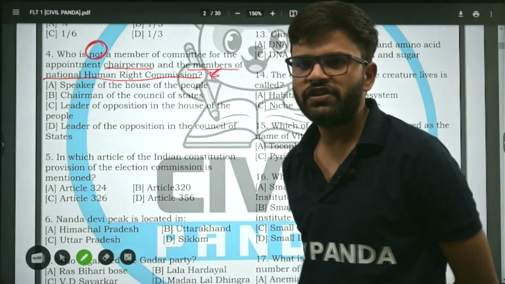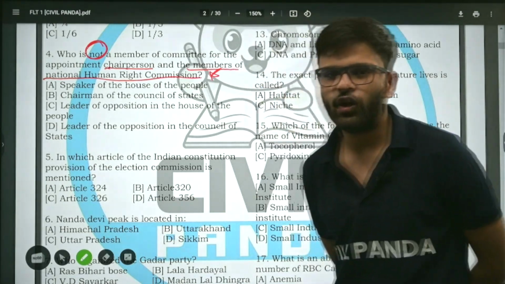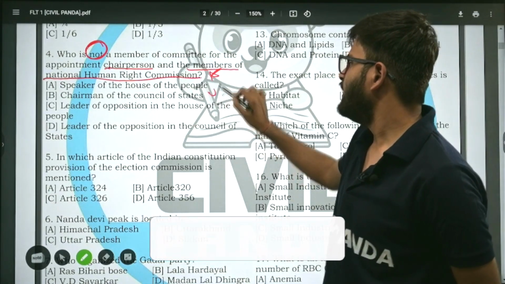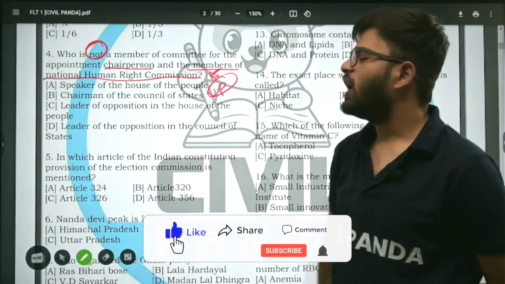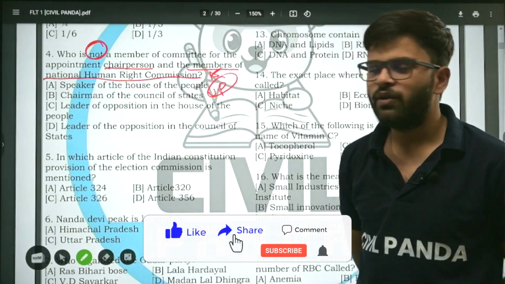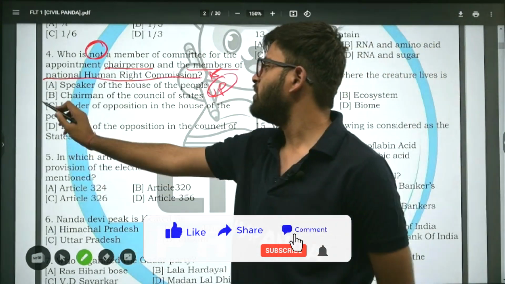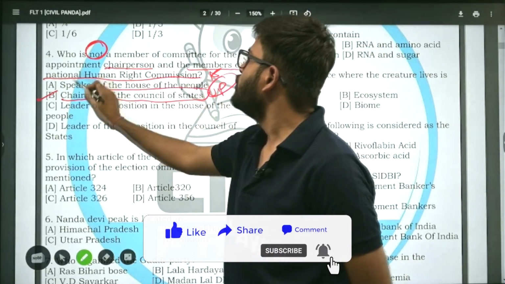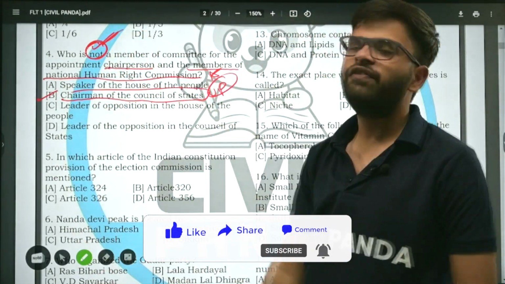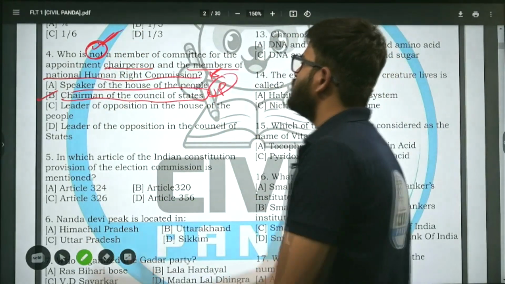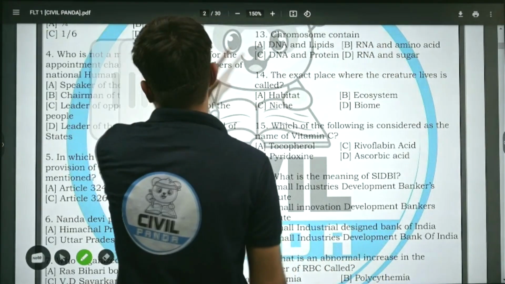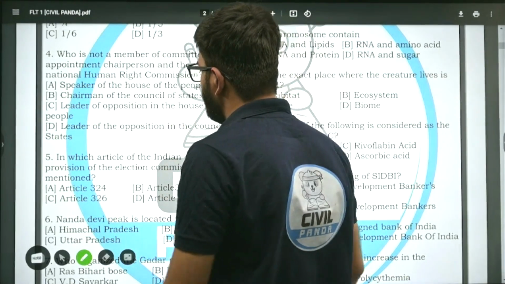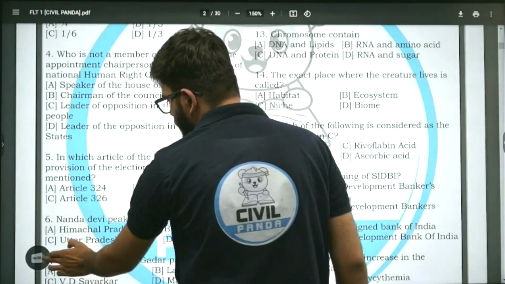Chairman of the Council of States, now who is the Chairman of the Council of States? Vice President of India. The answer is option B. Chairman of the Council of State is not a member of the committee for the appointment of the chairperson and the members of the National Human Rights Commission. Now, moving on to the next question.